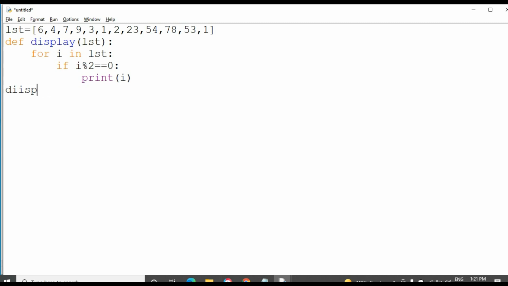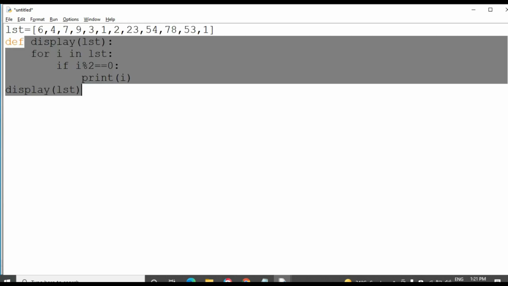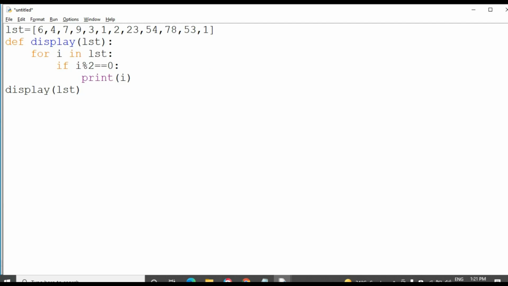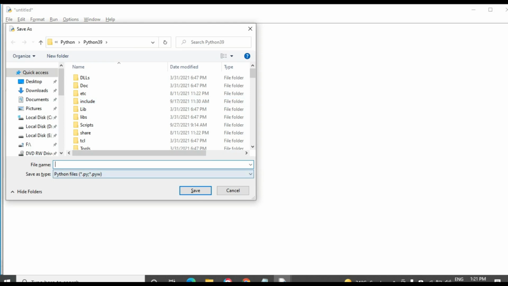The function call: the function name is display of lst, the actual parameter. This is the function definition and this is the function call.